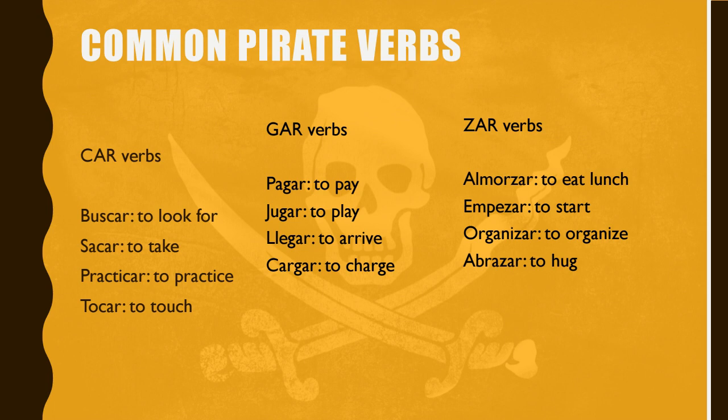Practicar, to practice. Tocar, to touch or to play an instrument. Some common gar verbs: pagar, to pay; jugar, to play; llegar, to arrive; and cargar, to charge. Some common zar verbs: almorzar, to eat lunch; empezar, to start; organizar, to organize; and abrazar, to hug.